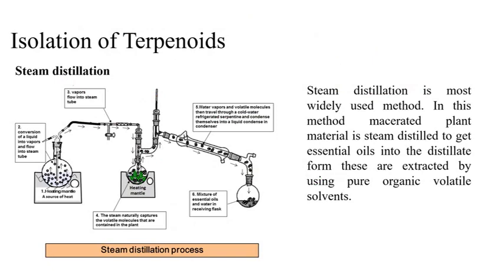Now let us talk about the isolation of these terpenoid molecules. What do you mean by isolation? Isolation means the technique where you extract or separate a particular compound which you need from a mixture. In organic chemistry, we have different types of separation techniques. Out of that, I am showing you here the steam distillation technique.